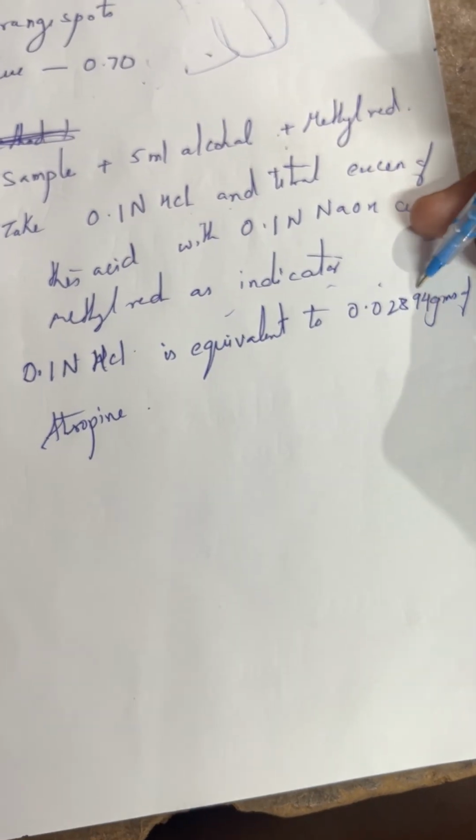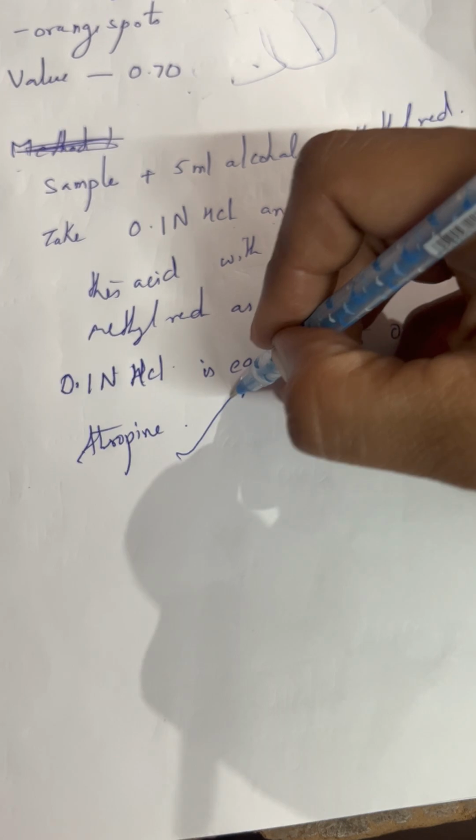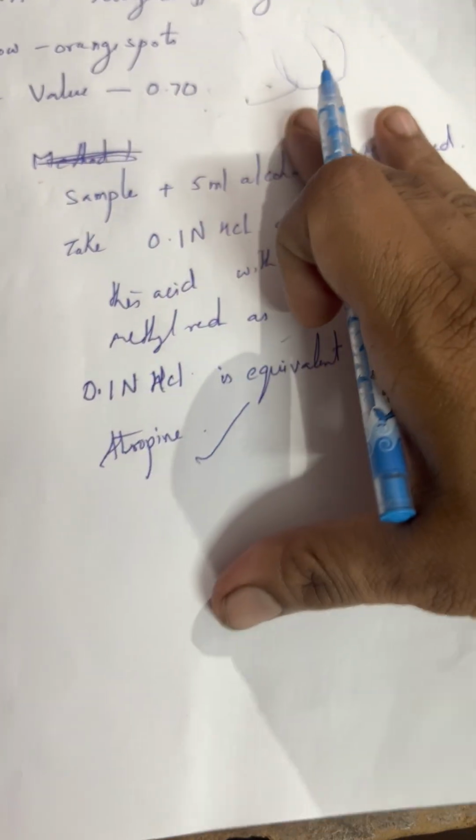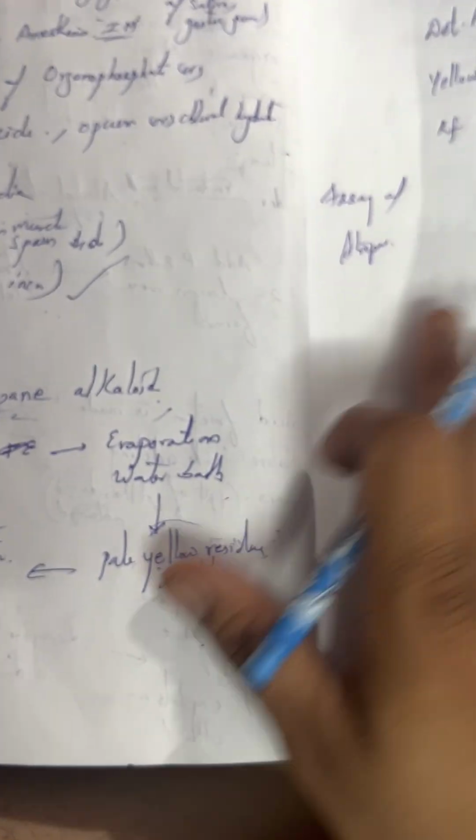Now 0.1 normal HCl is equivalent to 0.02894 grams of atropine. You know how to do the assay process, right? So this is how you do it. This is a very easy topic, that is about the uses, estimation and biological source of atropine.